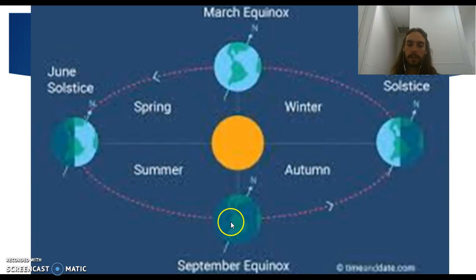And right here you can see September equinox, March equinox. We've got a 12-hour day here. Once it spins, it's going to be a 12-hour night. We've got a 12-hour night here. Once it spins, we'll get a 12-hour day. And then there's just, again, the tilt of the planet on its axis revolving around the sun, causing the seasons.